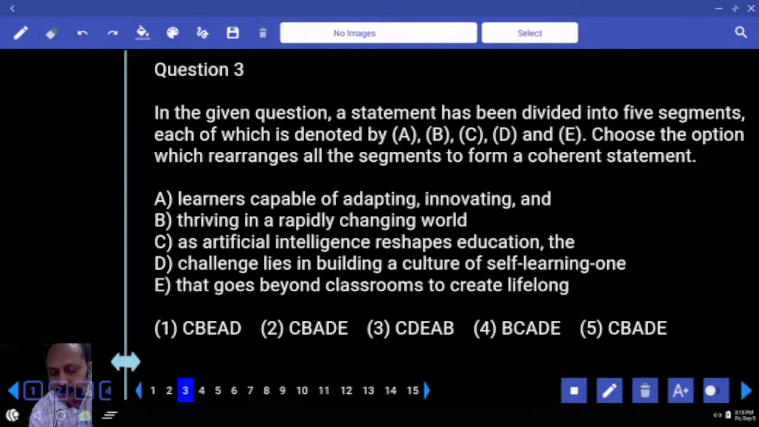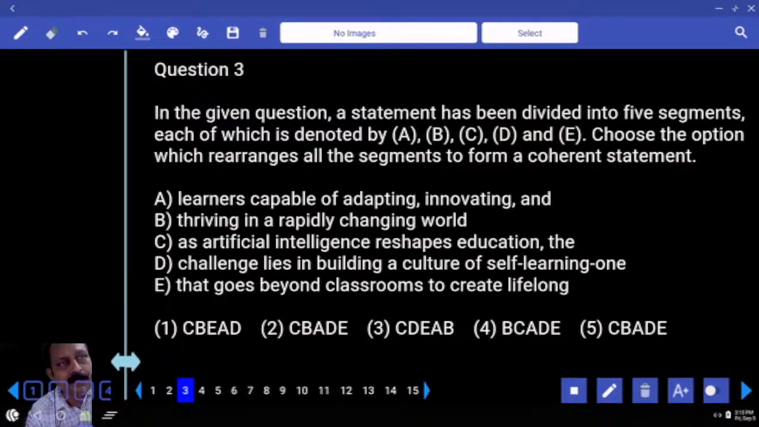Let us go to the next one. Can you start with learners capable of adapting, thriving as artificial intelligence? Seems right. Hold that one. Challenge lies? No. That goes. How many options with C? Oh, your bad luck. Let us try the first one. As artificial intelligence reshapes education, I think immediately you can go to the next one.